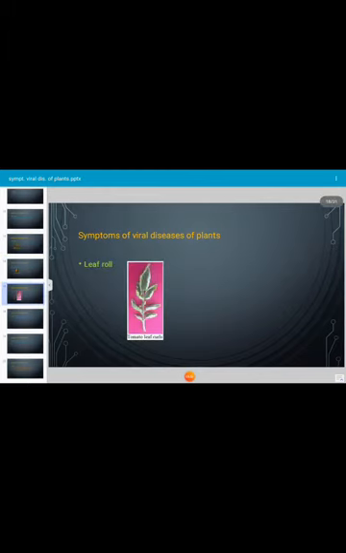Next, leaf roll. It is a type of symptom. The leaves of infected plants show downward rolling due to viral infection. In severe cases, most of the leaves rot and drop off at any stage of development. The affected plant becomes delicate, and yield is affected. The leaf roll disease of grapes is caused by leaf roll virus.